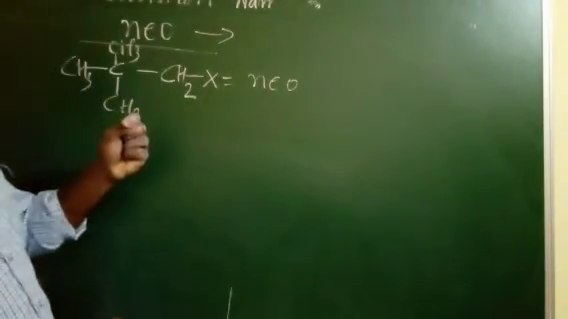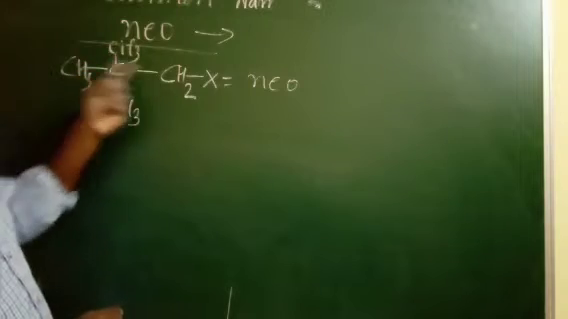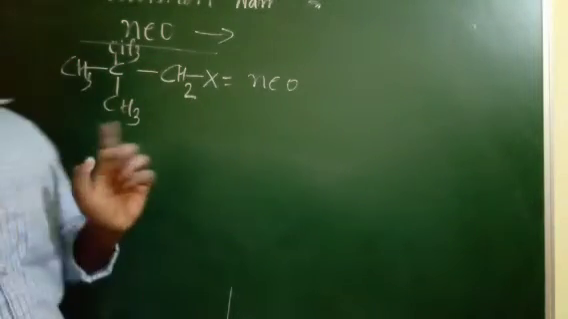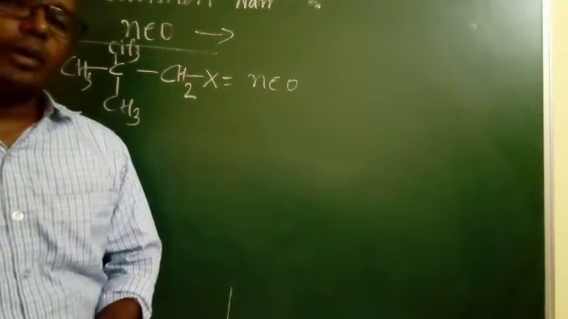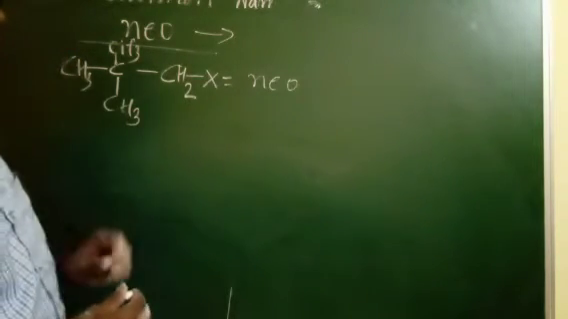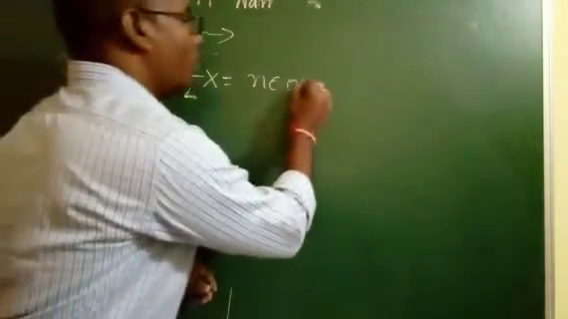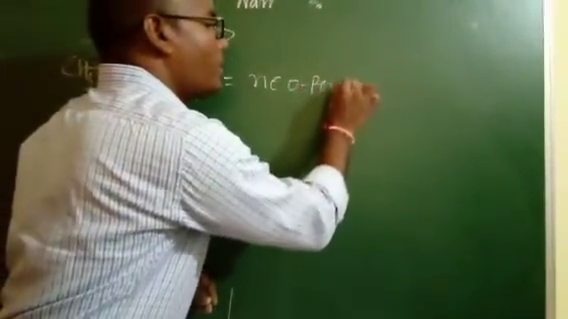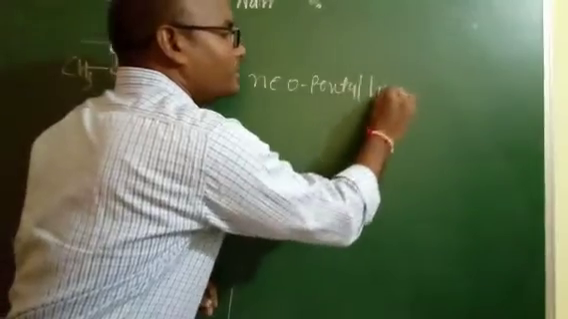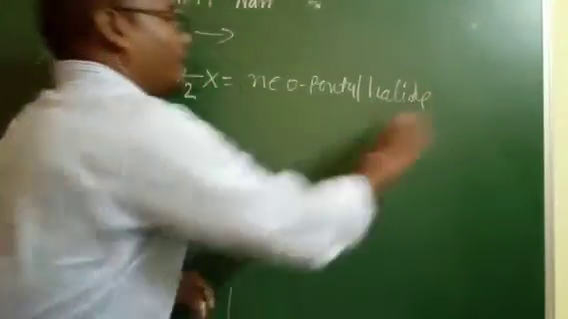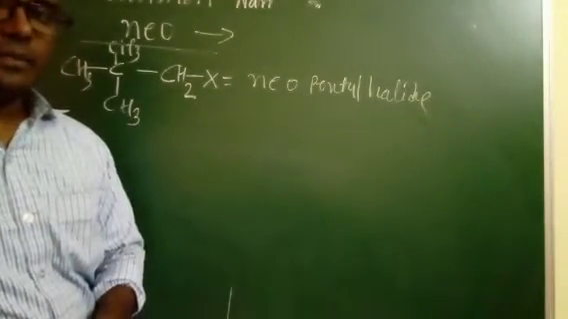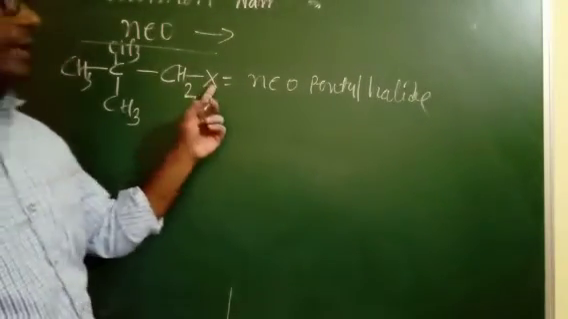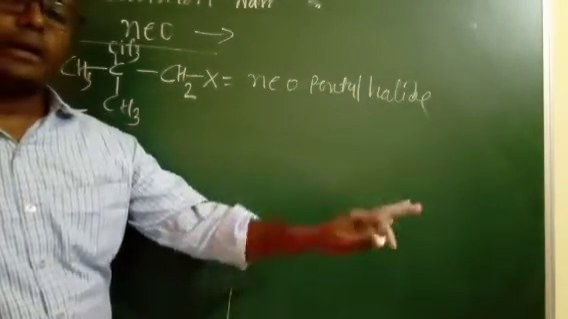Then count the total number of carbon atoms in neo. That is 5 carbons: 1, 2, 3, 4, 5. You can count from any side, top to bottom or left to right, and you get 5 carbon atoms. So it is neopentyl halide. Neopentyl halide. In place of halogen you may use chlorine, bromine, iodine and so on.